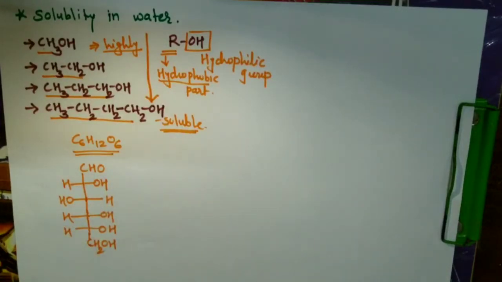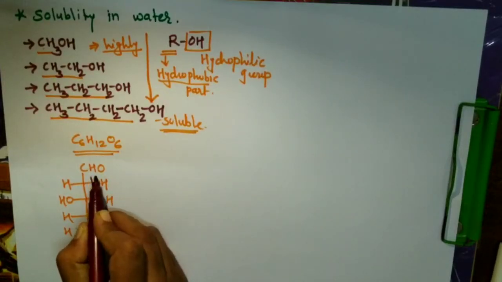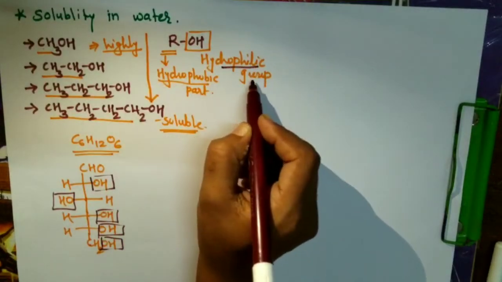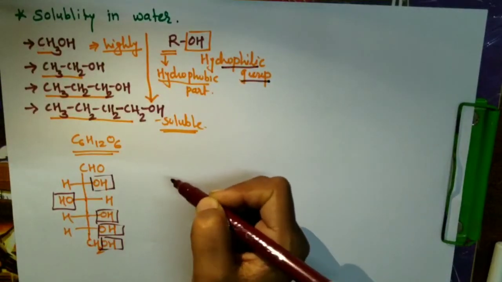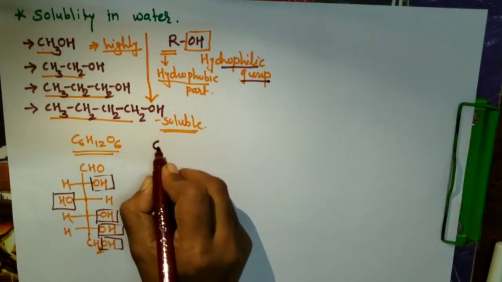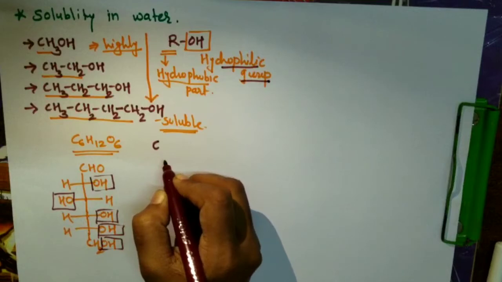OH groups are more here. Look at this, there are a total of 5 OH groups. As the number of hydrophilic groups increases, the solubility of that compound will increase. In case of sucrose, when we add sugar to water, it is soluble.